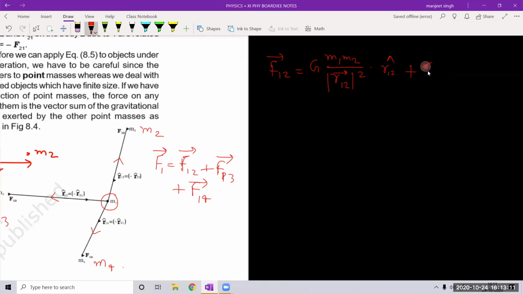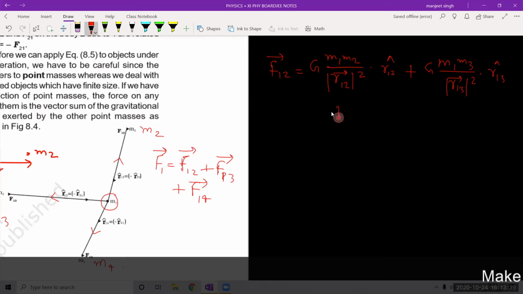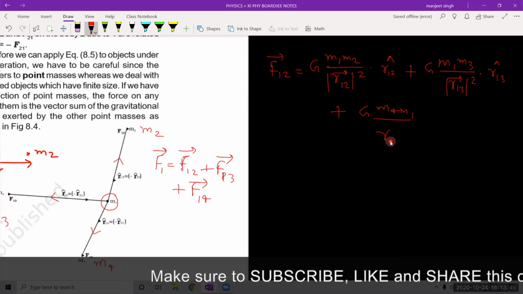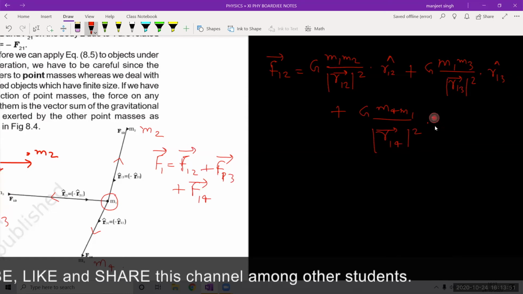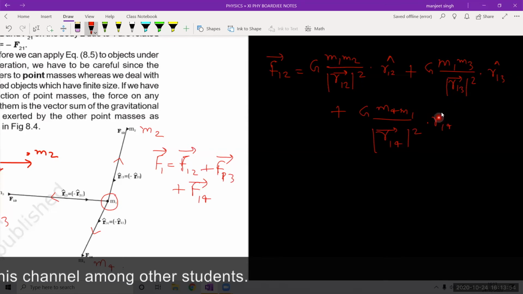Similarly, I will add another term, G m1 m3 upon R13, the magnitude of vector R13 whole squared. This is the scalar value. After that, we have to attach the unit vector, so I will attach the unit vector R13. Similarly, the third term I will write as G m4 m1 divided by the magnitude of R14 whole squared, and unit vector R14. Okay.